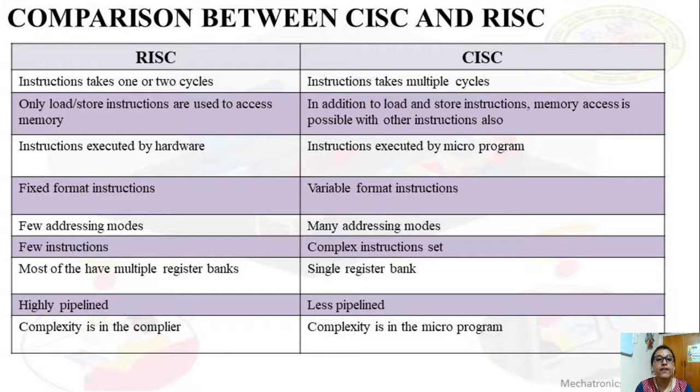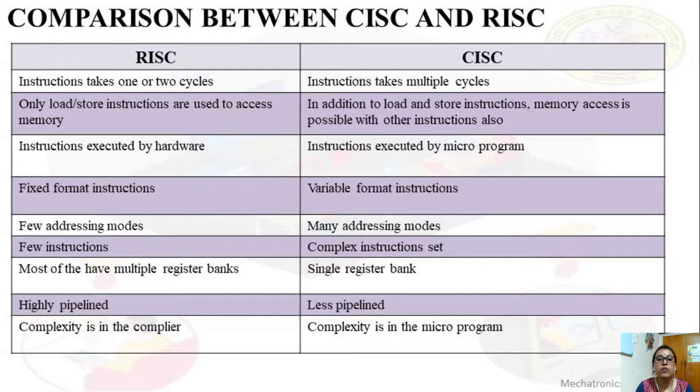In RISC, fixed format instructions, whereas in CISC, variable format instructions. RISC supports a few addressing modes, CISC many addressing modes. Instead of saying few instructions, we can use the word simpler instructions. Simpler instructions are used in RISC. CISC uses complex instructions, and a complex instruction replaces many simple instructions. Next, in RISC most of them have multiple register banks. In CISC they have a single register bank.